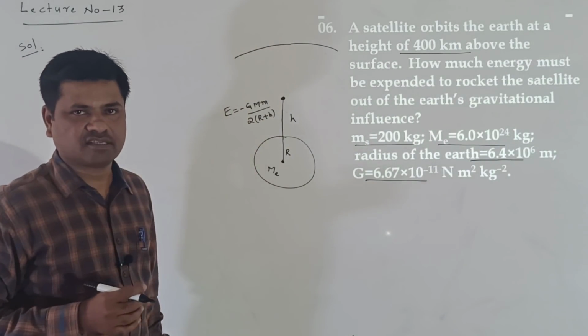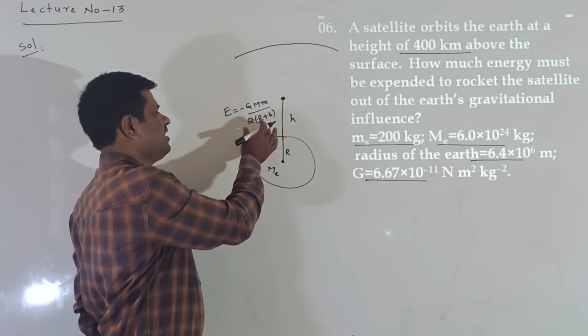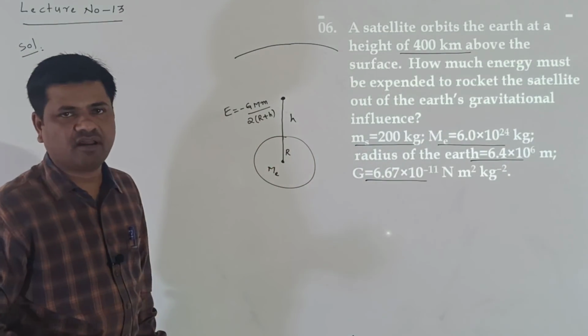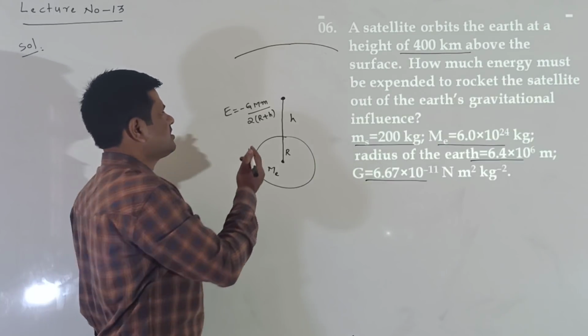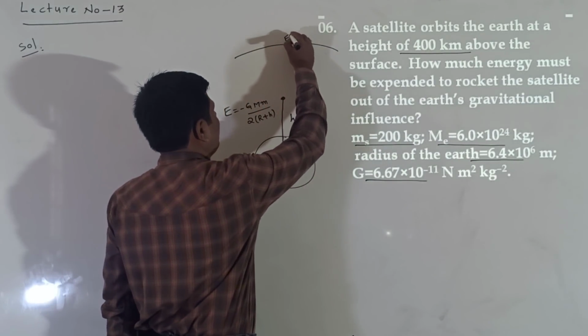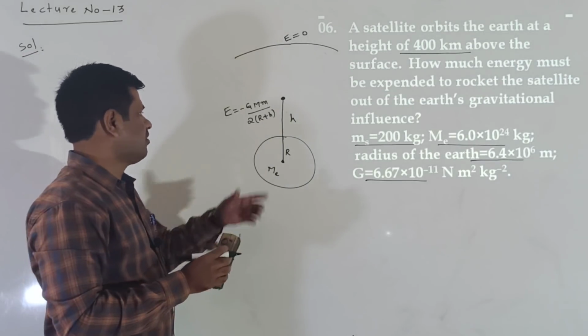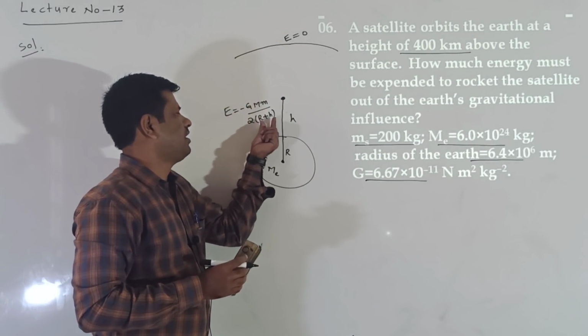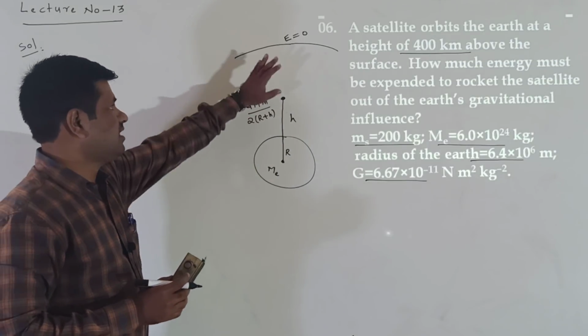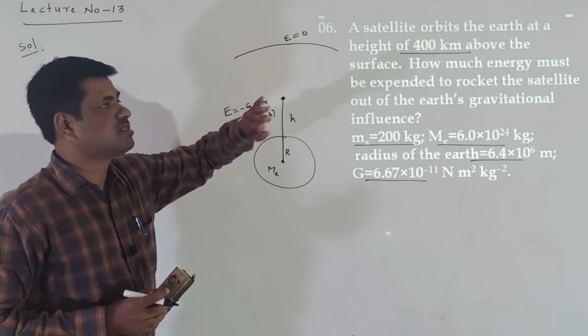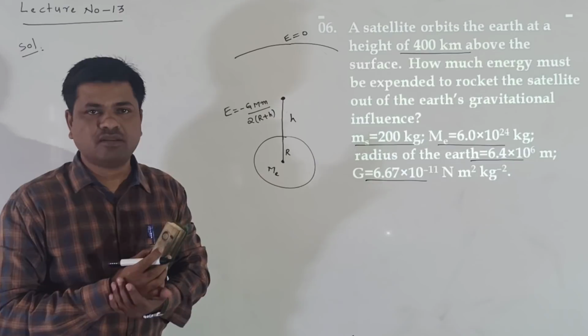That is the question they are asking. When crossing the gravitational field of Earth, the total energy becomes 0. But here the total energy is minus GMm by 2 into (R plus H).